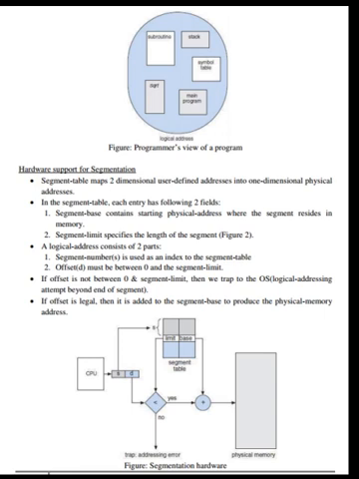See figure 2. A logical address consists of two parts. The segment number is used as an index to the segment table. Offset d must be between 0 and the segment limit. If the offset is not between 0 and the segment limit, then we trap to the OS, a logical addressing attempt beyond the end of the segment. If the offset is legal, then it is added to the segment base to produce the physical memory address. See the figure.